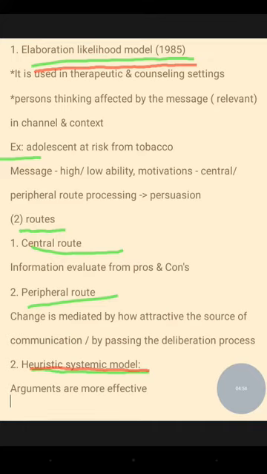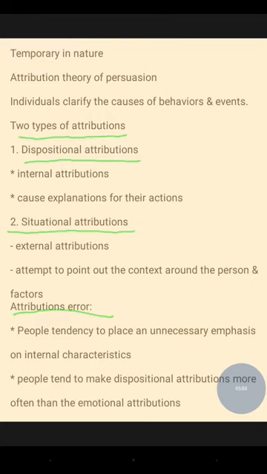And second is the heuristic systematic model, where heuristics are followed and arguments are more. And the attribution theory of persuasion. This is another theory. It was not mentioned in the previous slide because it is not that important, but we should note it also.